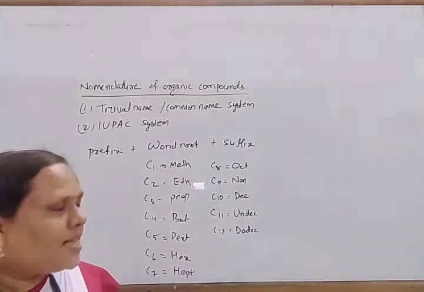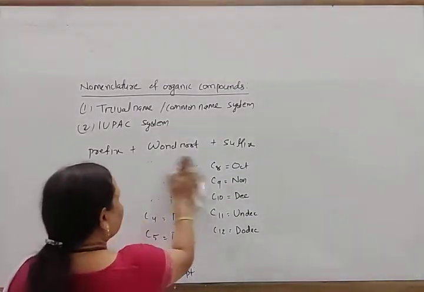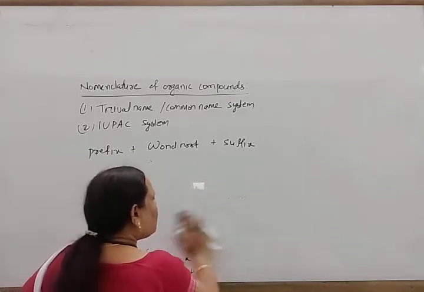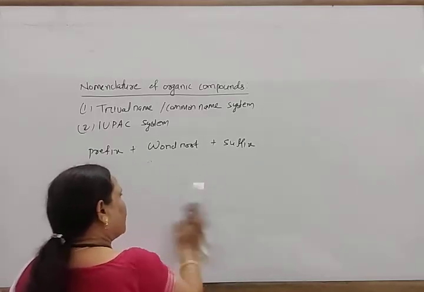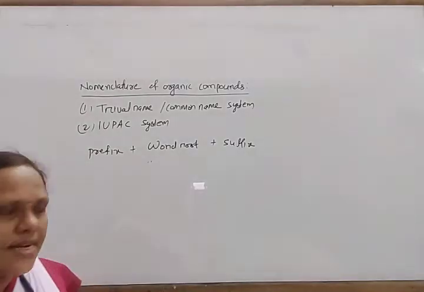Next, the suffix. The suffix is generally classified into two types: the primary suffix and the secondary suffix.